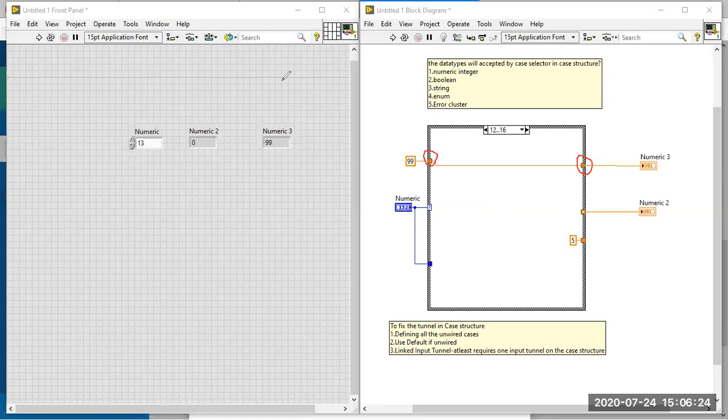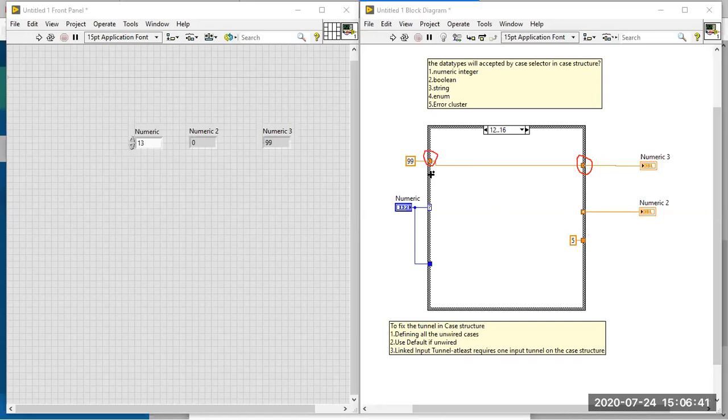They may give the linked input tunnel, or it may be use default if unwired. You have to check these things, and then you can solve the logical problem very easily. This is for the numeric data type. It works the same way for Boolean, string, enum, and error cluster. Error cluster we'll discuss at file level.